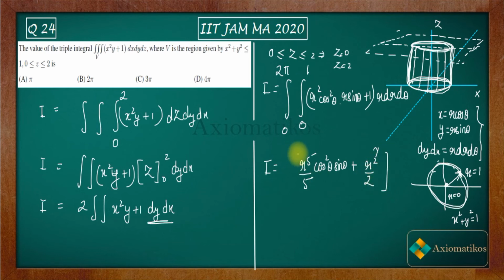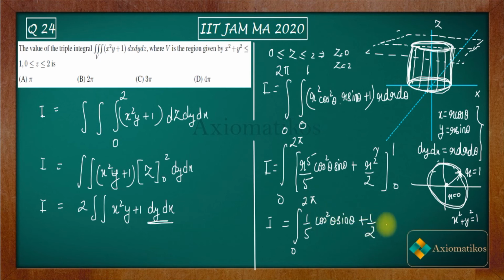So you have 0 to 1, and now you are working on 0 to 2 pi. So what will you get finally? You will get 1 by 5 of, all right, I should take this inside, cos square theta sin theta plus 1 by 2. This is what you will get, and you have to integrate this over 0 to 2 pi.